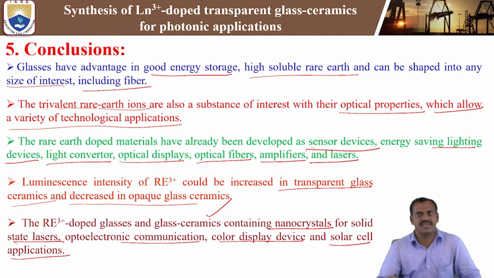Glass ceramic containing nanocrystals is very important for enhancing luminescence properties as well as decay time measurements. These are the important conclusions or summary of lanthanum 3+ doped transparent glass ceramics for photonic applications.